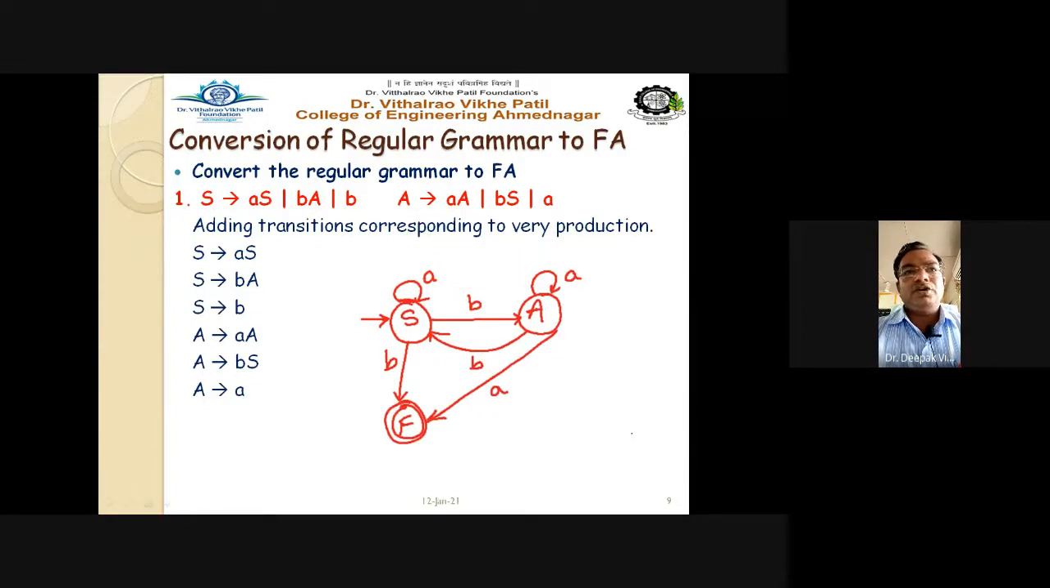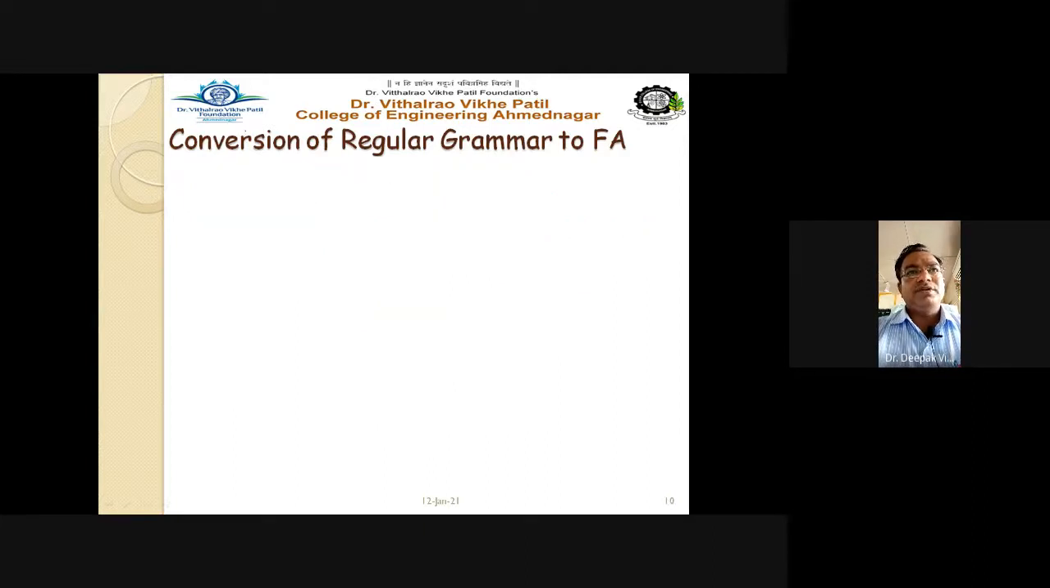Okay, so how many transitions are there? Transitions 1, 2, 3, 4, 5, 6. Six rules are there, and you have six transitions, with start state S. Now all your non-terminals become your states, and all your terminal symbols become your input alphabet. And your production rules become your delta transitions. Getting this point? Let us go to the next example.